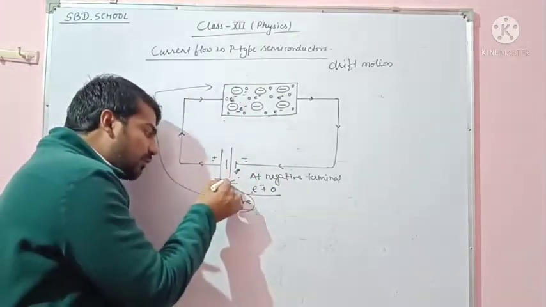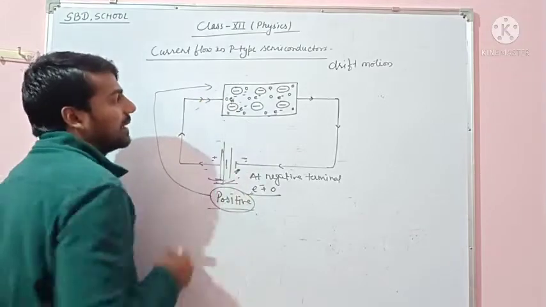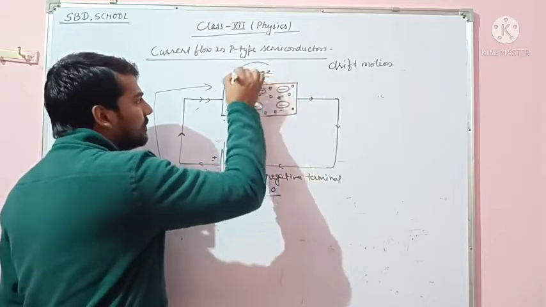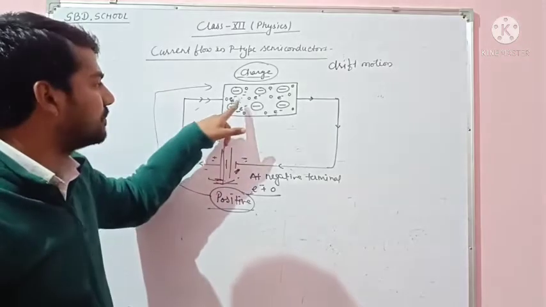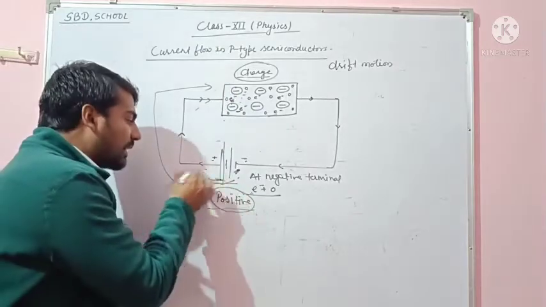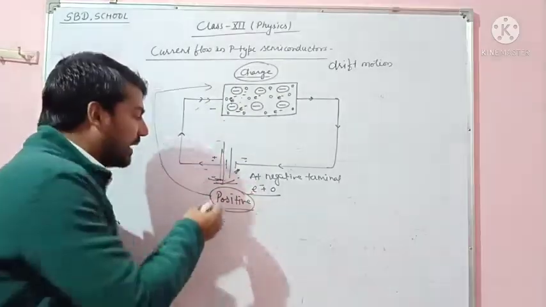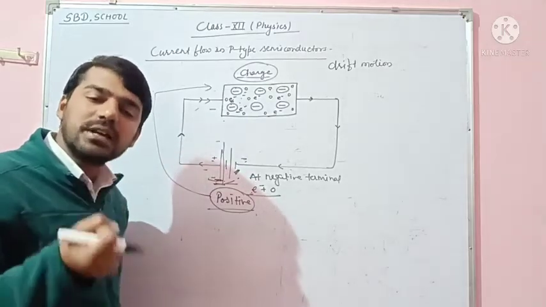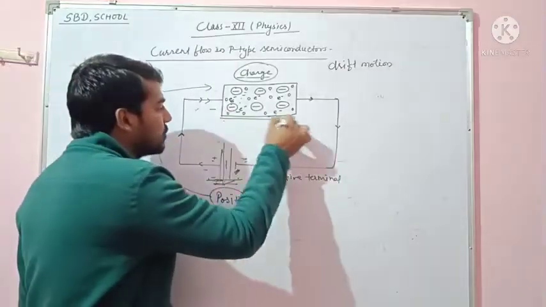The positive charge of the positive terminal of the battery comes into the semiconductor, and the charge is maintained, because holes come from the positive terminal to the p-type semiconductor. When holes come from the positive terminal to the p-type semiconductor, the positive charge becomes less, and it is in a stable condition, and here it is also in a stable condition.